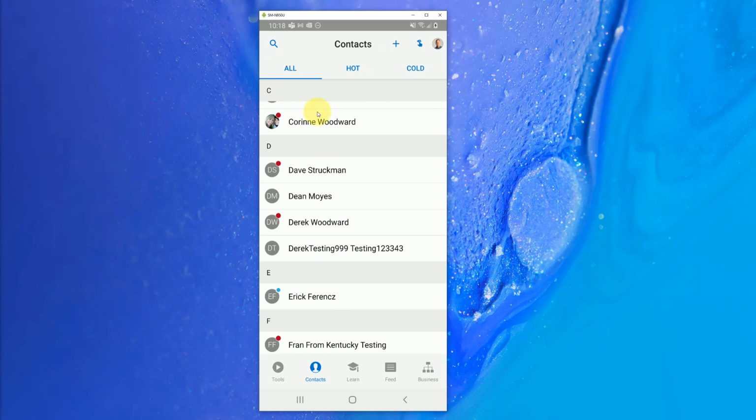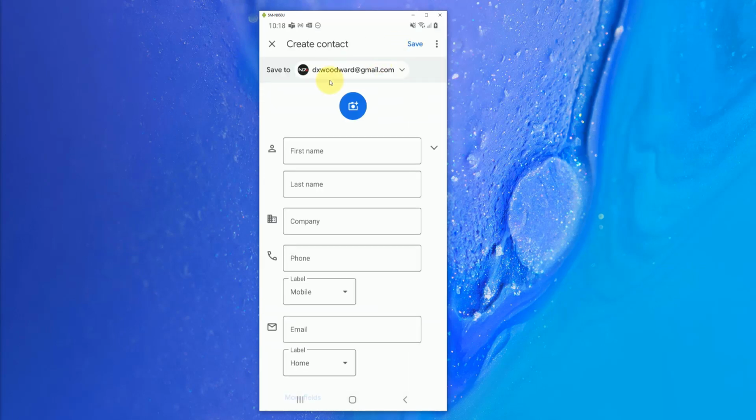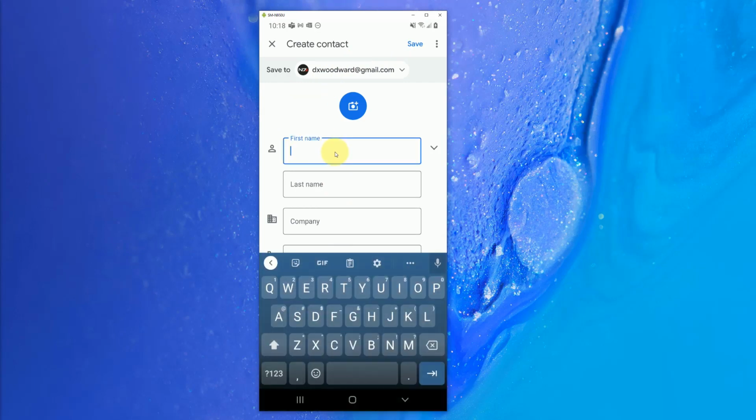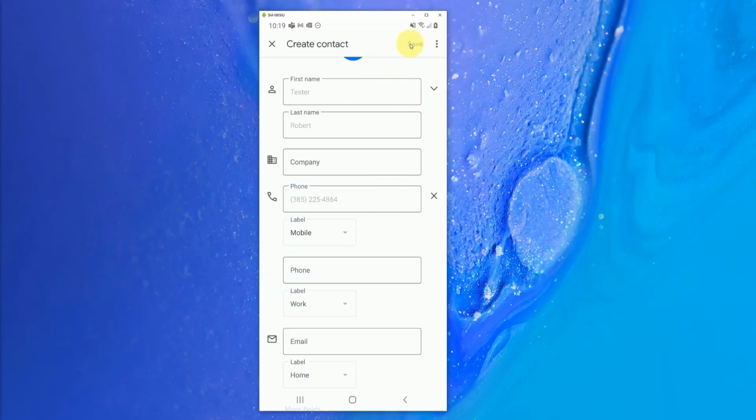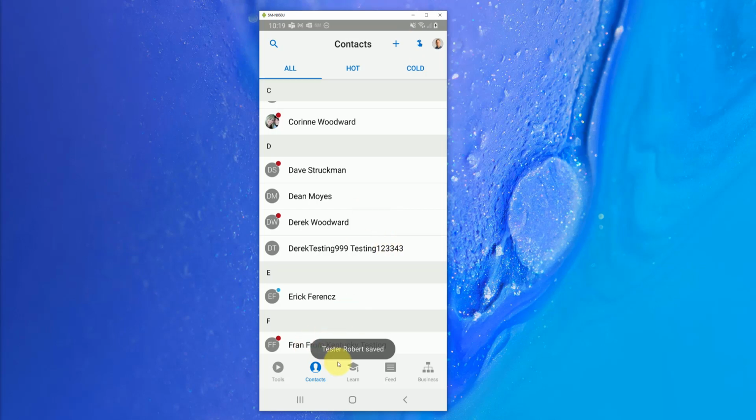Adding your first contact is very easy as well. When you hit the plus button here, it's going to be adding a contact first to your device, and then you will sync that over directly to your phone. So let's go ahead and add a test contact here, Tester Robert. Let's add a quick phone number here, like so, just a little fake phone number, and hit save. And now Tester Robert has been saved.